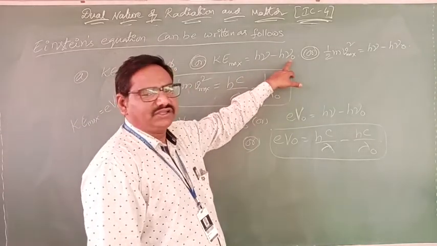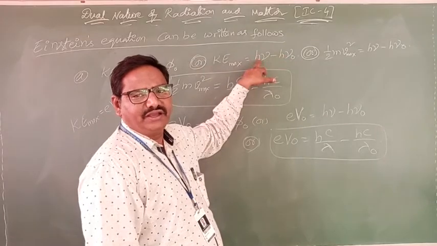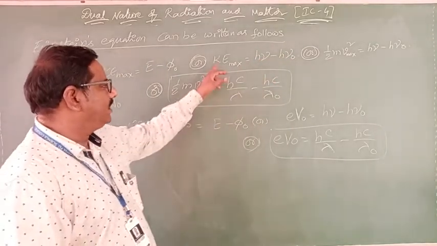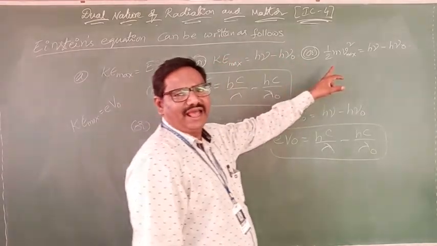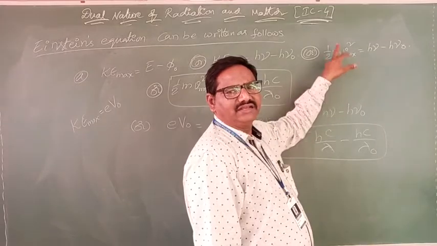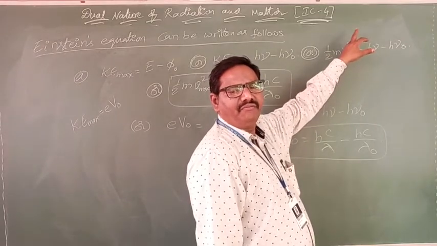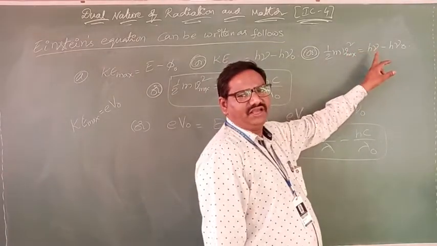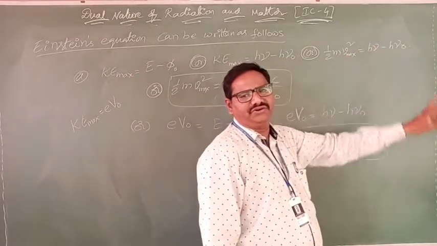Nu naught is the threshold frequency, nu is the incident frequency. Okay, clear? Now the kinetic energy maximum we can write as half m v maximum square. So half m v square equals h nu minus h nu naught.